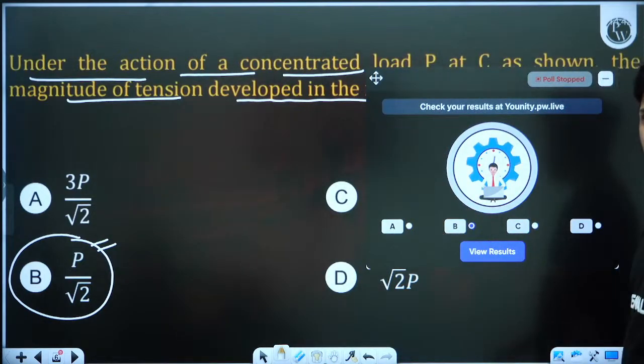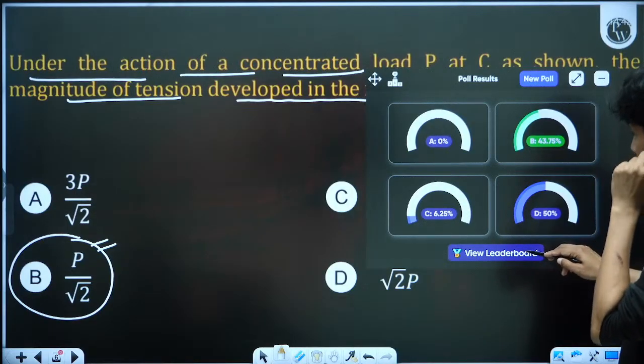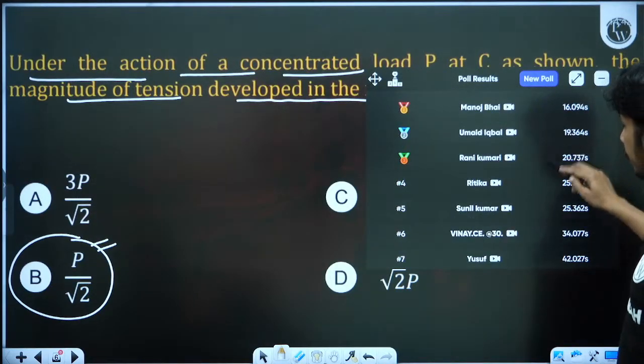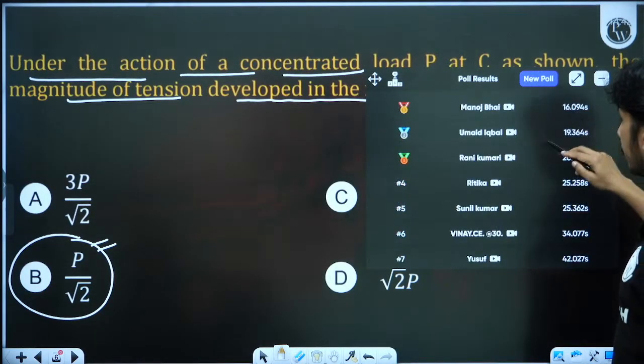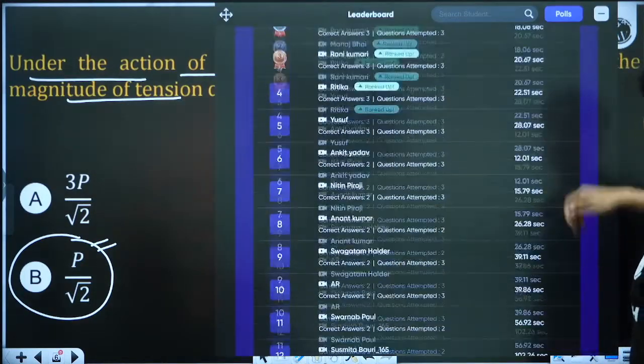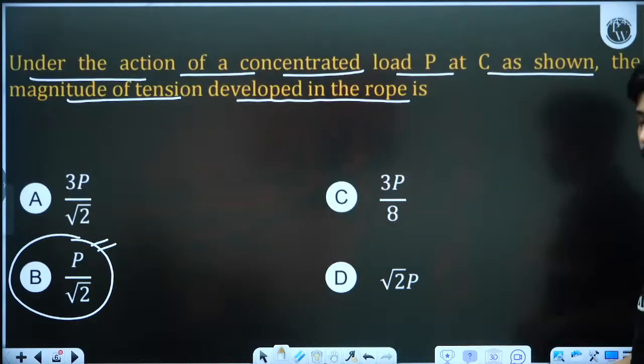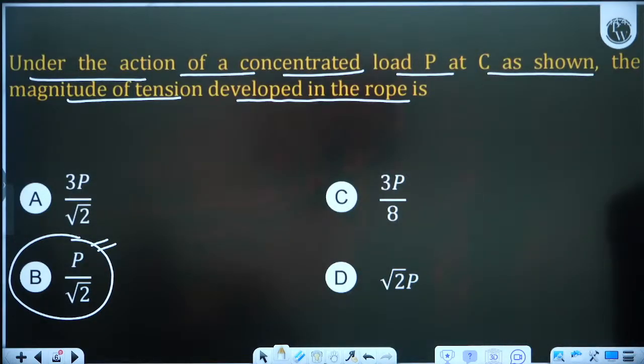So let's see how many students have given this answer. 43% have given the correct answer. Okay. So this was the solution of this question. Is anybody having any doubt in this question? Quickly tell me.